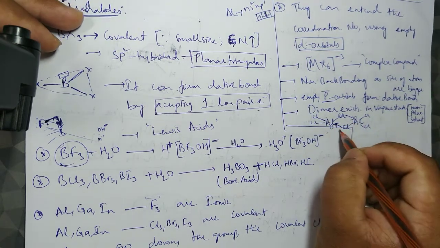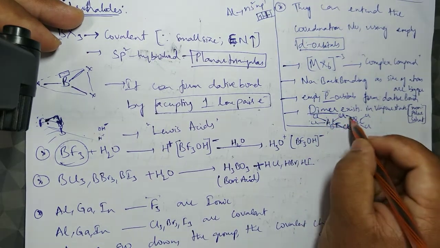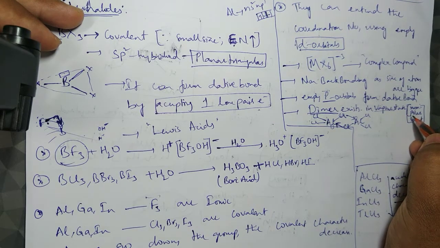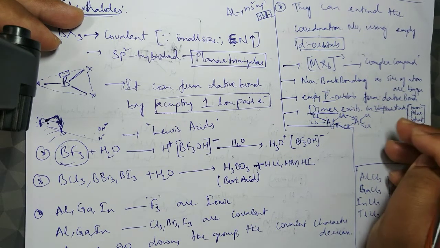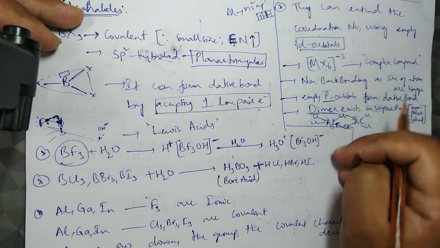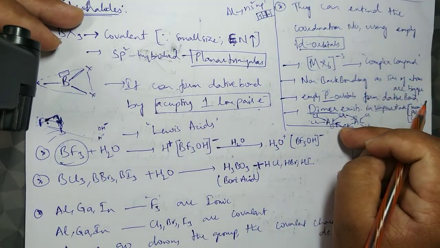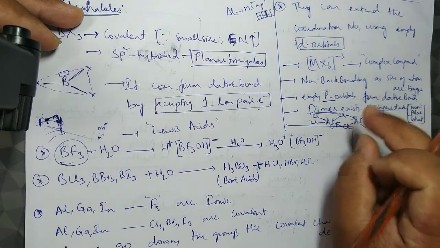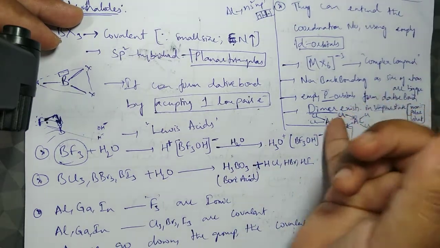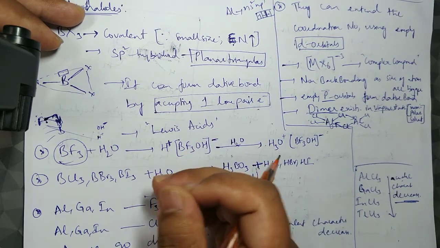So they can form a dative bond, and because of this they exist as dimers. This dimer can exist only in the vapor state and in non-polar solvents. What happens in a polar solvent like water? If I add water, the dative bond breaks off. That means no dimer, they don't exist as dimers. Reason: when I add water, a large amount of hydration energy is released. That hydration energy breaks the dative bonds, so they no longer exist as dimers.